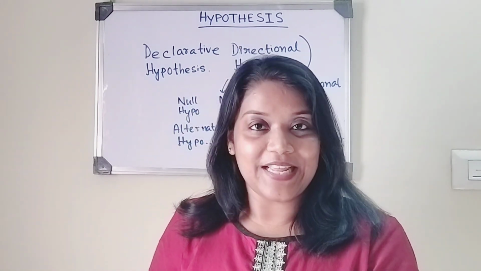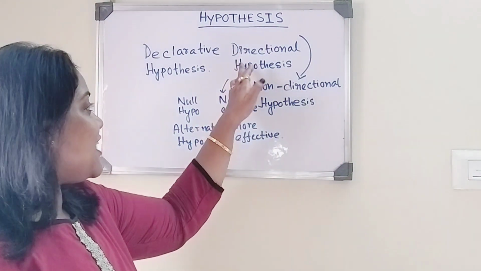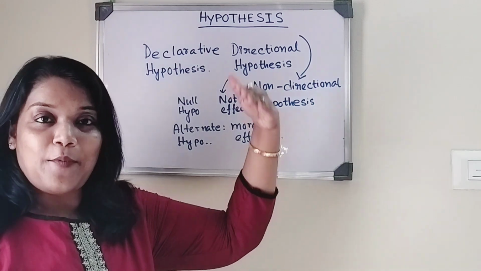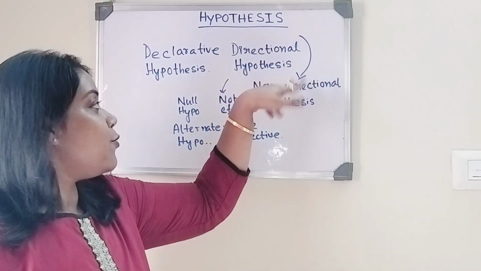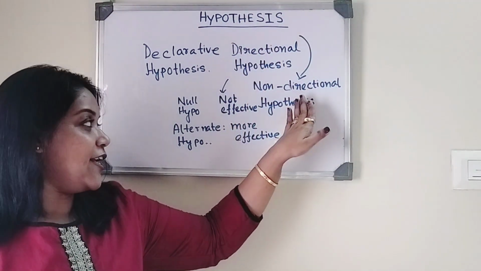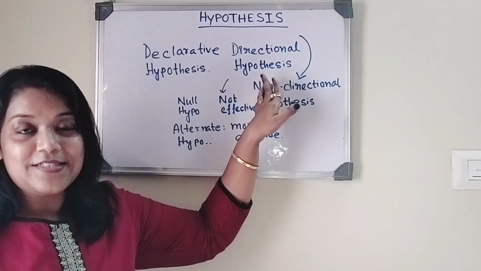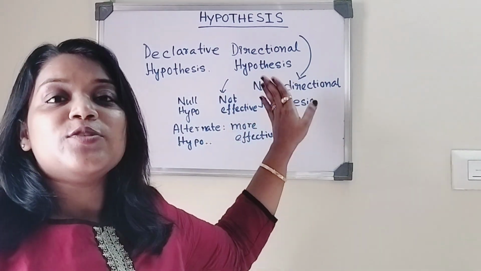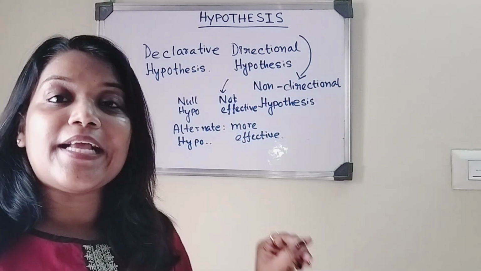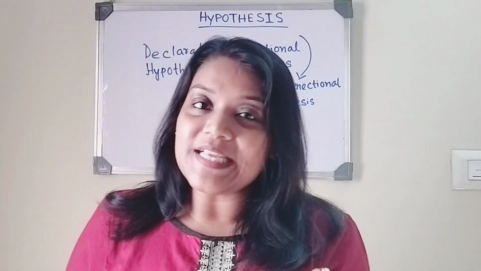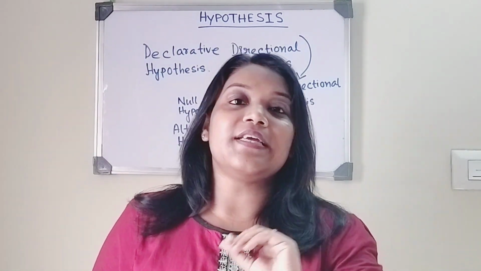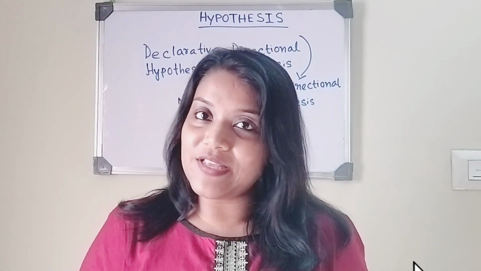So now going to the next one, and that is directional hypothesis. So basically hypothesis is of two types, directional and non-directional. So at first we have to discuss the directional hypothesis. So what do you mean by a directional hypothesis? Basically directional hypothesis indicates the direction, obviously.